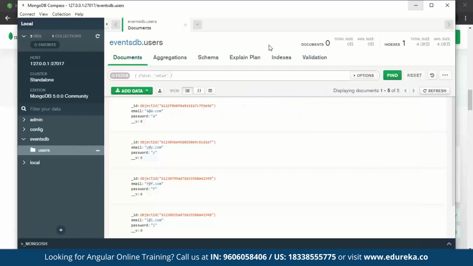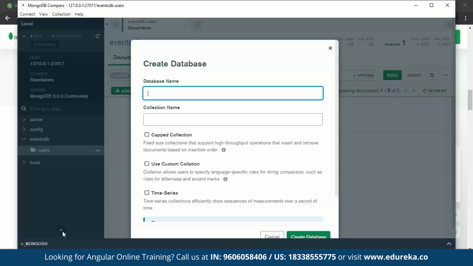After that, you have to create a database. Creating a database is easy. Just give a database name and a collection name. Say create database, and it will be created. This will finish our MongoDB.